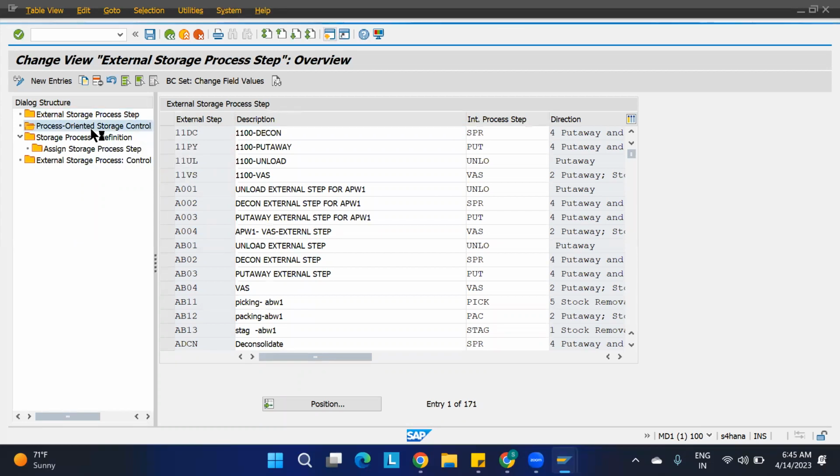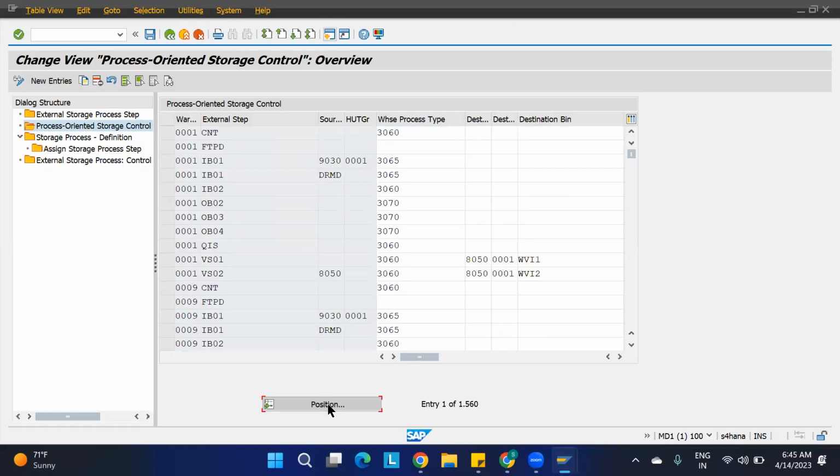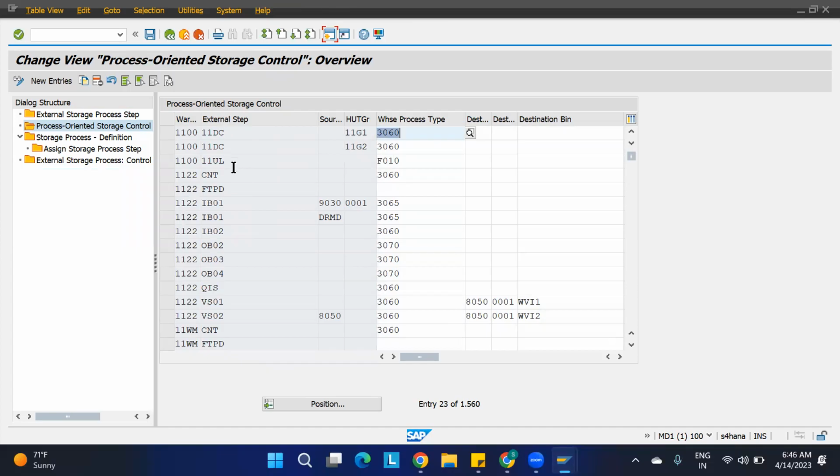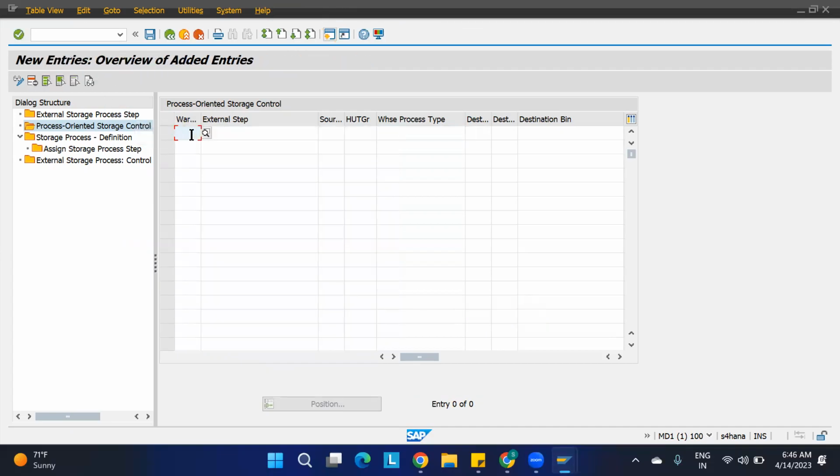Then we have to create the second step. If you observe 1100, we have created rule based, and we have maintained it now. If you maintain rule based, you can also take it to the VAS, not an issue. So for the VAS, we have to maintain one more step. I'll say new entries. Now the product is in deconsolidation, let us assume. Then how should it move? 1100 I'll give. What is our external step? That is 11 VS, the external step. Whether we need to provide a source.